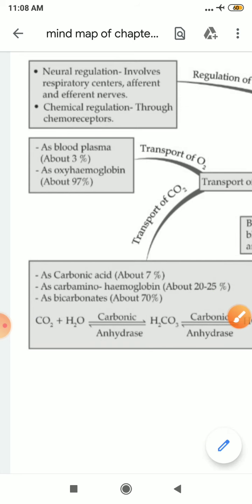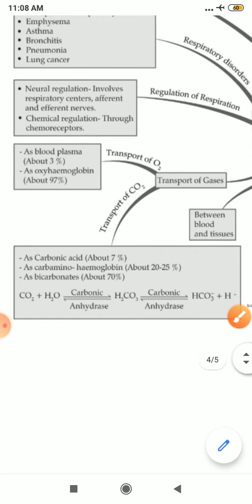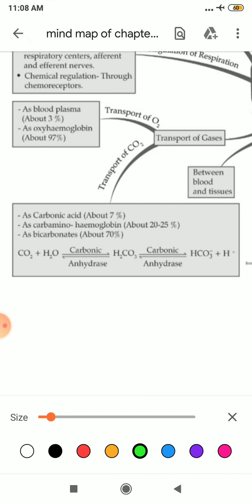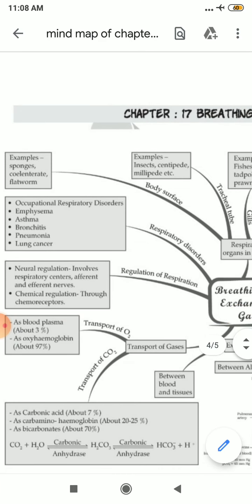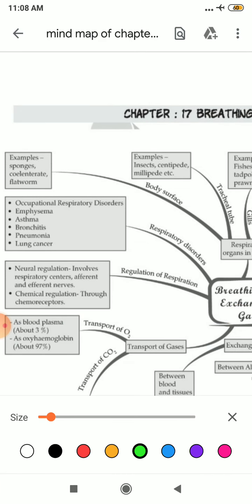Clear? If I go for this equation, students, here carbon dioxide combines with water in the presence of the enzyme carbonic anhydrase to form H2CO3, and then again it will form HCO3. Means in this form your carbon dioxide will be transported. Clear? Last, students, there are respiratory disorders. We know that different types of disorders are there, such as occupational respiratory disorders, emphysema, asthma, bronchitis, pneumonia, and lung cancer. You need to go through all these things.